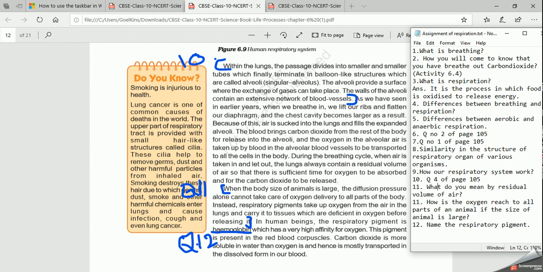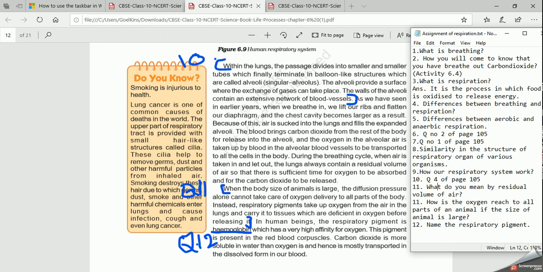Now, as you know, the exchange of gases takes place through diffusion. But when the body size of the animal is large, is this diffusion process sufficient? No. It cannot deliver the oxygen to all parts of the body. So how will the oxygen go to all parts of the body?